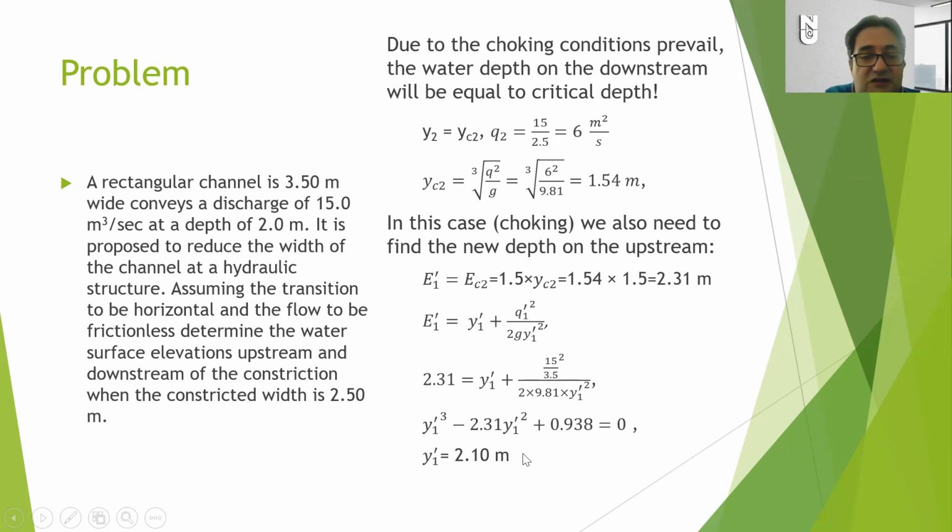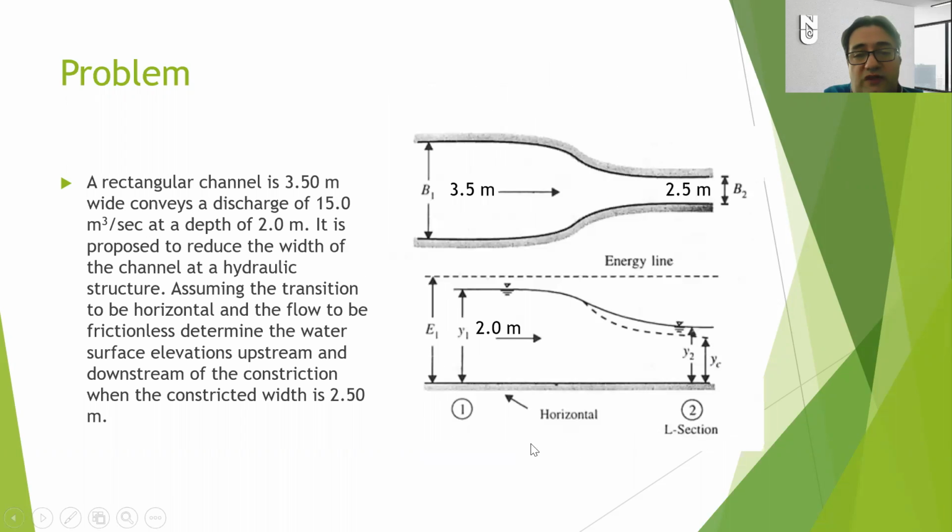So you will see that the new value for the upstream flow is going to be 2.10 meters. This 2.1 meters means that this flow is reaching more than the capacity of the channel to carry out the critical depth. That's why choking is occurring.